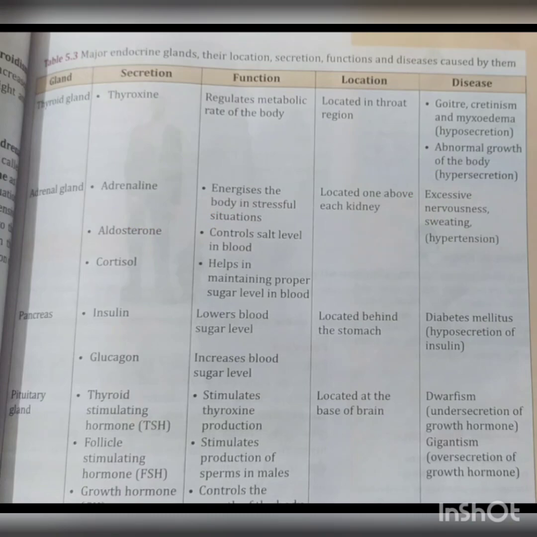To summarize all the glands with their function, location, etc., we can study them in a tabular form. The thyroid gland: the secretion is thyroxine. The function: it regulates the metabolic rate of the body. Location: it is located in the throat region. And the disease: goiter, cretinism and myxedema in hyposecretion, and abnormal growth of the body in hypersecretion.